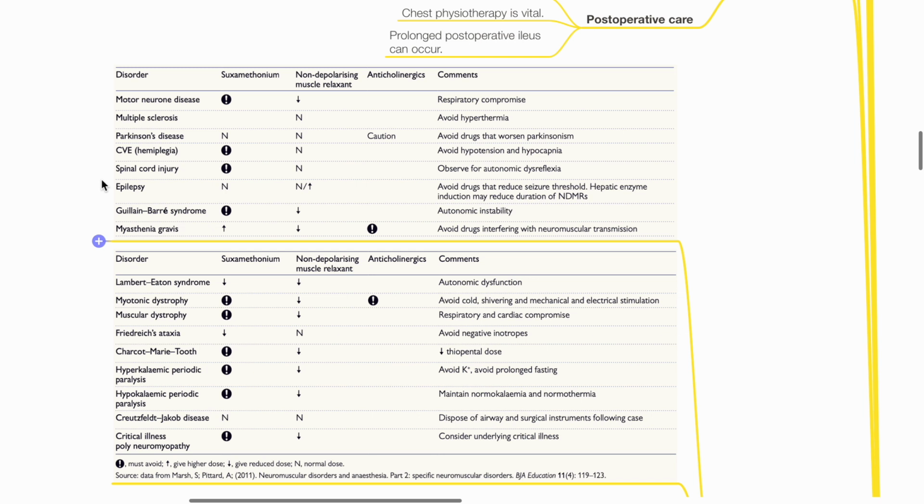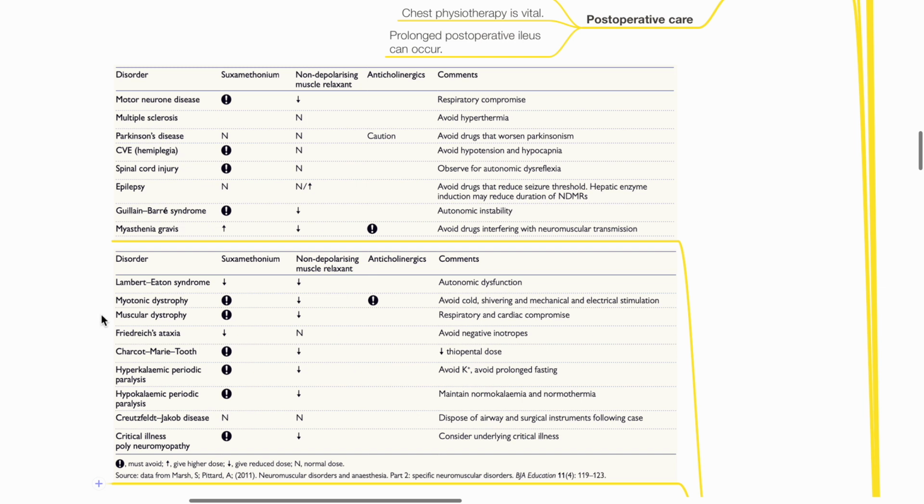Hepatic enzyme induction may reduce duration of non-depolarizing muscle relaxants. Autonomic instability may occur in Guillain-Barré syndrome. Avoid drugs that interfere with neuromuscular transmission in myasthenia gravis. Autonomic dysfunction may occur in Lambert-Eaton syndrome. Avoid cold shivering and mechanical and electrical stimulation in myotonic dystrophy.